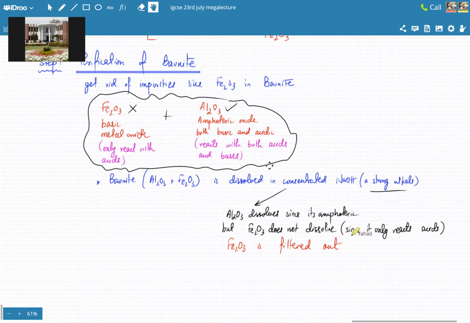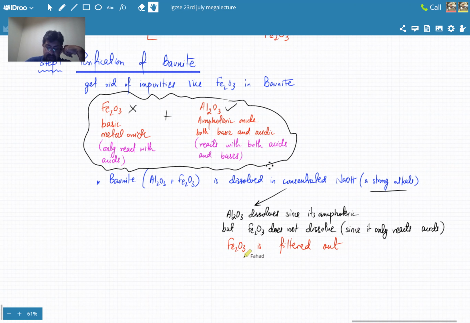The Fe2O3 is filtered out. So I'll repeat everything. ठीक है? Purification: there's a rock which contains both Fe2O3 and Al2O3. That's bauxite. हमने aluminium extract करना है, so we are focusing on aluminium oxide. We want aluminium oxide and want to get rid of Fe2O3. The difference is that one reacts with acids, the other reacts with both acids and bases. So you react it with a base.